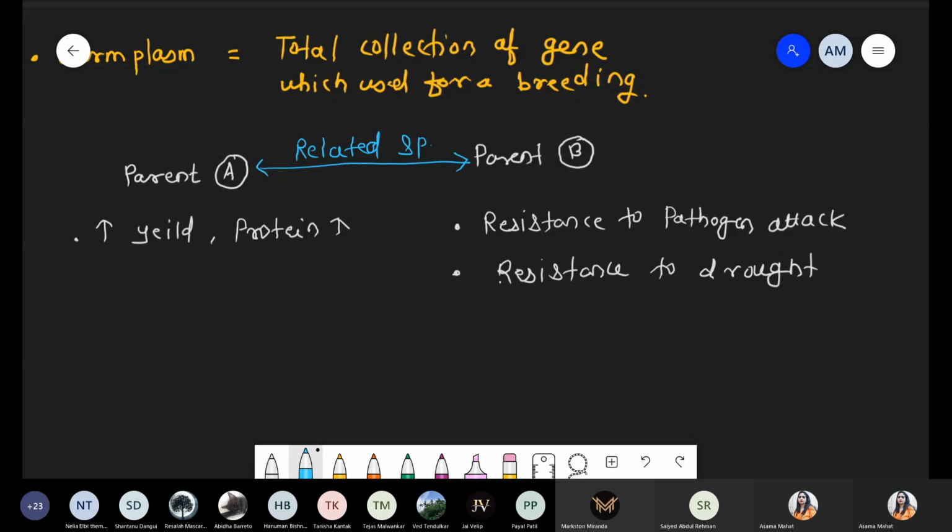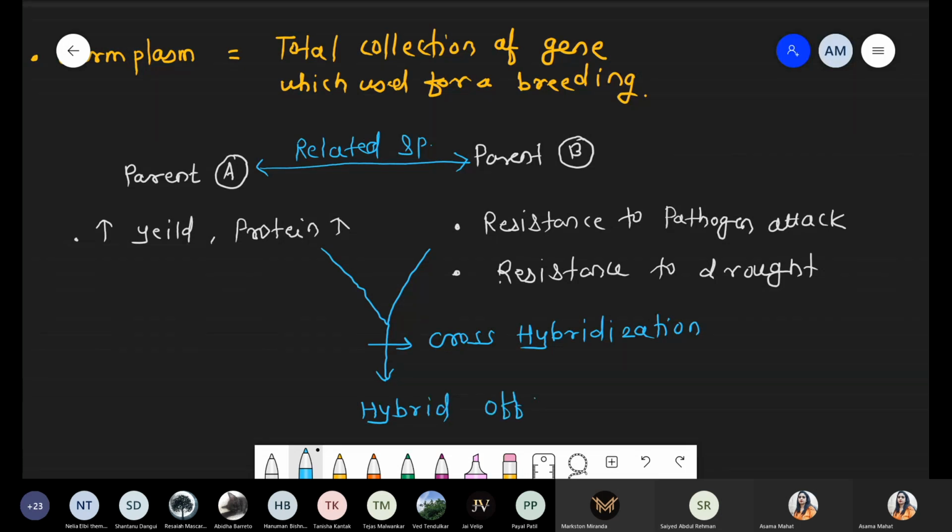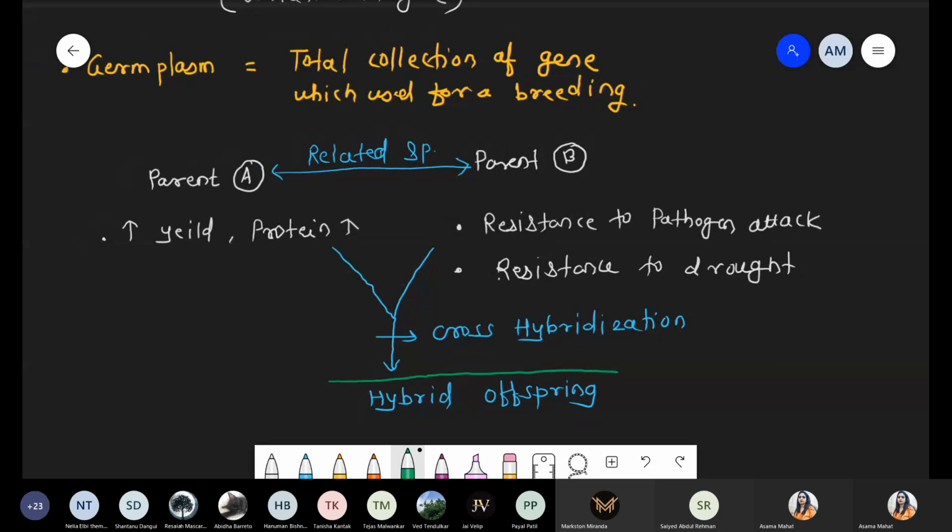And now what happened? Simply between these two species, we are performing one process, that is cross hybridization. After the cross hybridization, whatever species is formed becomes a hybrid species. Yes or no? These are the hybrid. Whatever we form, that is a hybrid offspring. Why do we say that it is hybrid? Because inside this plant species, after the hybridization, it contains a total of 4 characteristics, right?